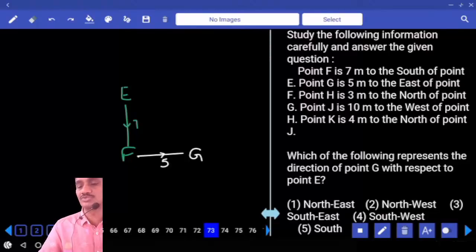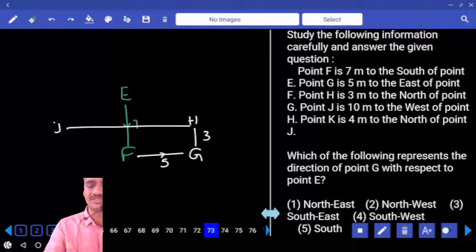H is 3 meters to the north of G. H is somewhere here, and it is 3 meters to the north of G. J is 10 meters to the west of H. From here, this is J, which is 10 meters, this is 5, and this is 5. Now out of this 7, this is 3, and this would be 4. J is 10 meters to the west of H. And next one, K is 4 meters to the north of J. Now this is K, which is 4 meters to the north of J.